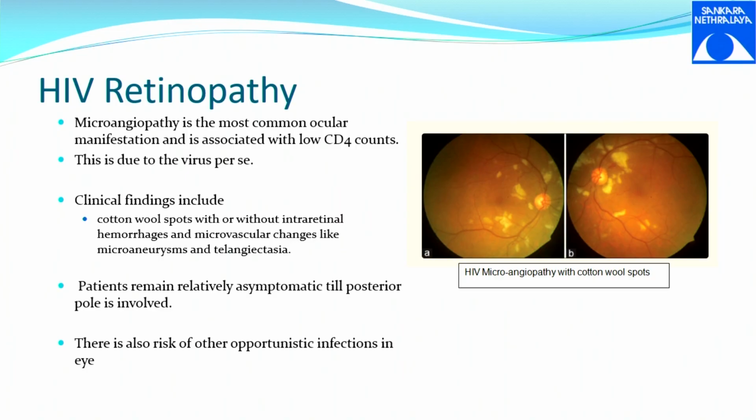HIV retinopathy is another question, which is mostly a microangiopathy, an ocular manifestation associated with low CD4 counts. This microangiopathy occurs due to the virus per se, and they can have associated cotton wool spots with intraretinal hemorrhages and microvascular leakage. There are a subset of patients who also have RNFL thinning, which has been noted. These patients at this particular stage are usually asymptomatic unless they have anything close to their fovea. They are mostly asymptomatic. But this is just the HIV retinopathy.